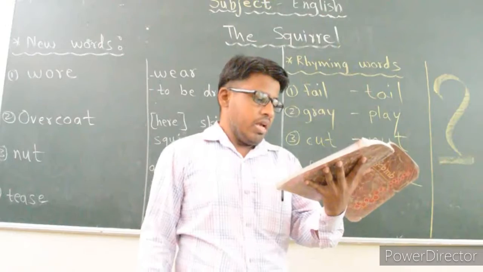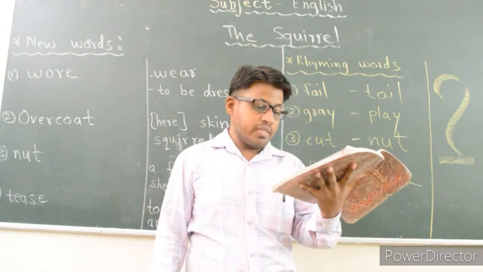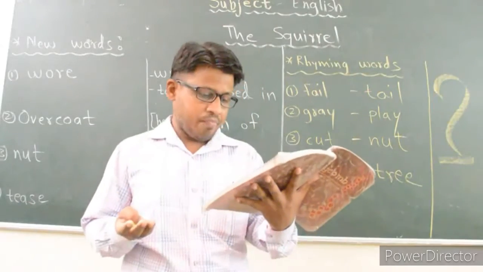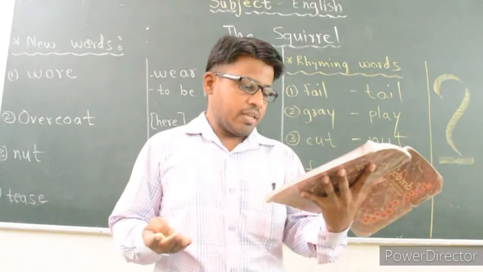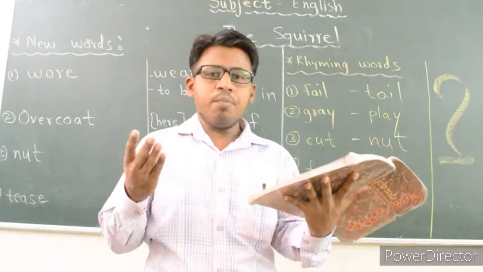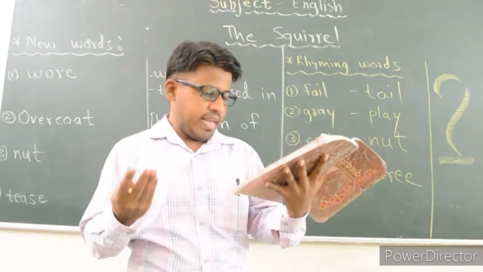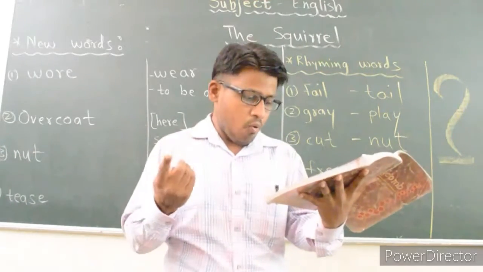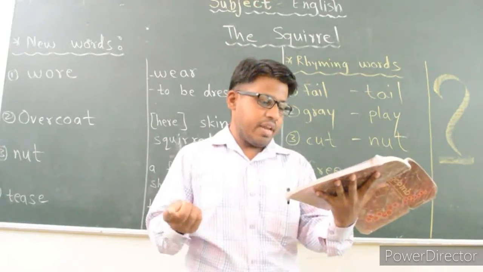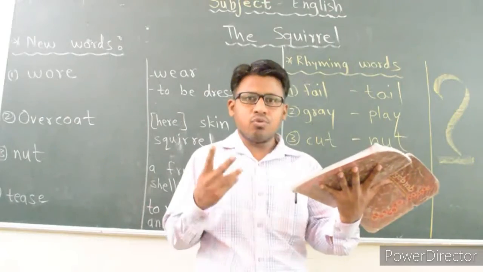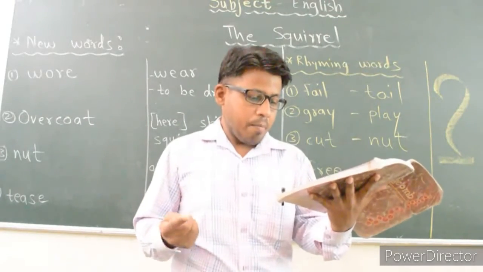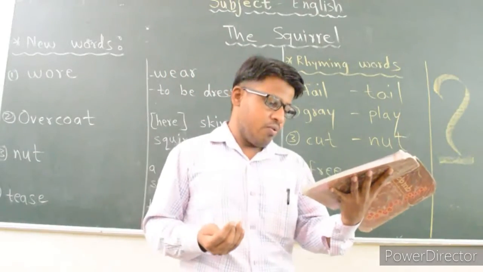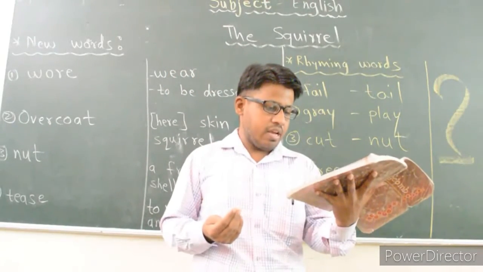And last question. He liked to tease and play. Who is teasing whom? How? Already I have told you at the time of explanation of this poem. He liked to tease and play. Actually the squirrel is teasing the poet. Okay? And the next question is who is teasing whom? Then and how? How is one more question in this question. So you can give the answer in 2 ways. He is teasing him by playing hide and seek. Otherwise the second answer you can write is by running around the tree. So these 2 answers are there.